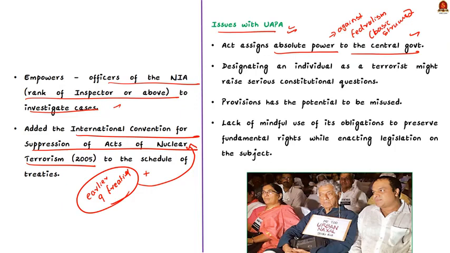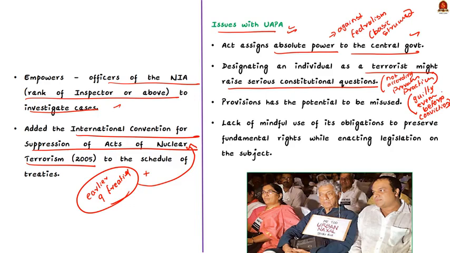Secondly, the provision which designates an individual as a terrorist might raise multiple consequences. For example, an individual cannot be called a terrorist prior to conviction in a court of law, right? Because in our country, we follow the principle of innocent until proven guilty. But through this amendment, even before a person is deemed guilty by the court, he can be designated as a terrorist by the central government. So this might sometimes result in wrongful designation of the terrorist tag. If some person is wrongfully designated as a terrorist, it may cause irreparable damage to the person's reputation, career and livelihood. This is the second major issue with the 2019 amendment.